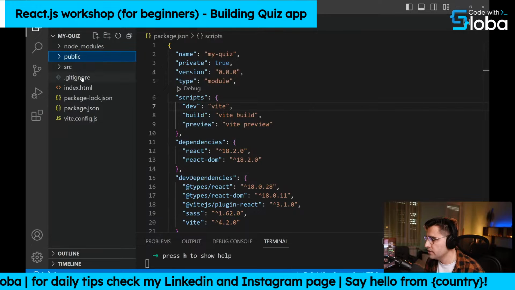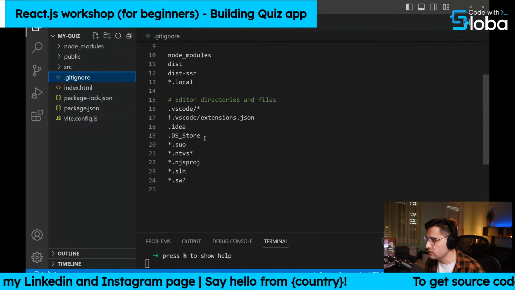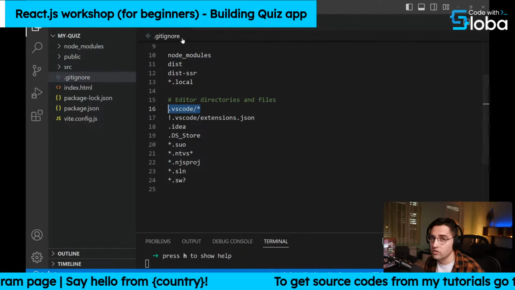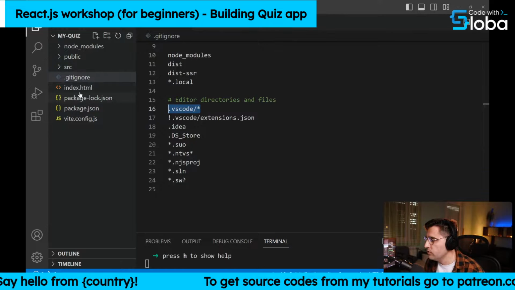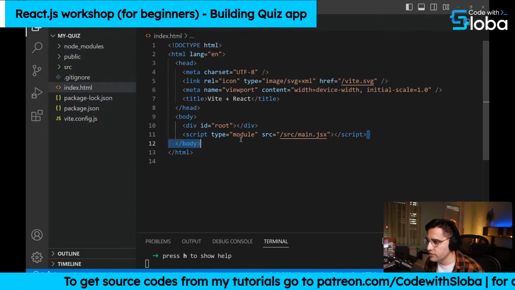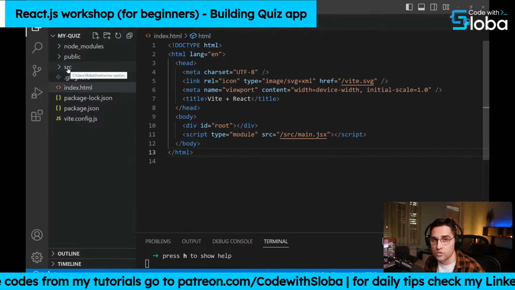And then we have this .gitignore. Obviously, this is the file which is ignoring all these directories. So it may be something like .vscode, you can see here, or node_modules. So you don't want to commit that, right? And then you have this index.html file. So inside of this file, we're just including the main JSX file, and we're going to get there just in a second. It is in the source folder.